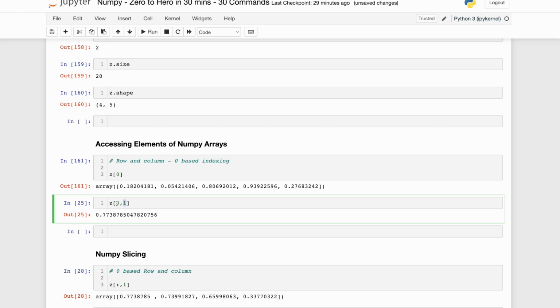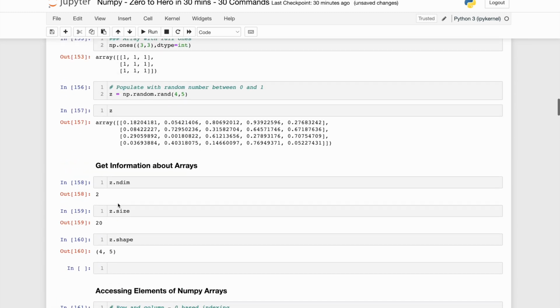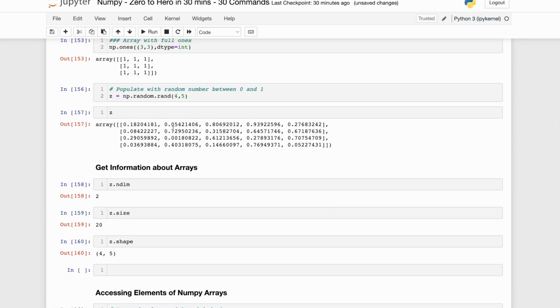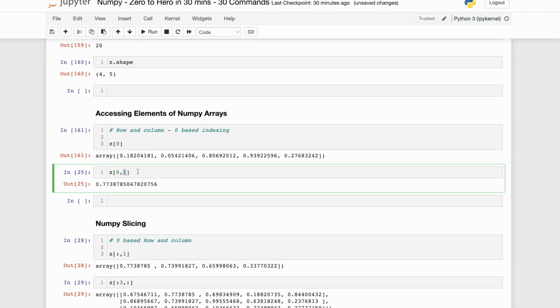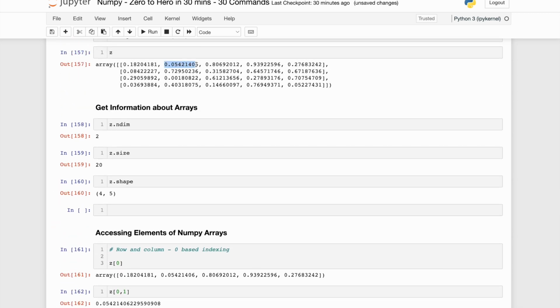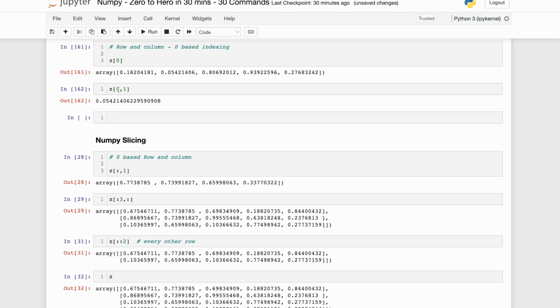Now I'm asking it to give me the first row and the second column element. This is the first column, this is the second column. Let me run it. 0.05412. So it has fetched this particular value from there. Okay, clear? Just to repeat, before the comma is the first dimension, which is row, and after it is the second dimension, and this is how you do the indexing and fetch the data.